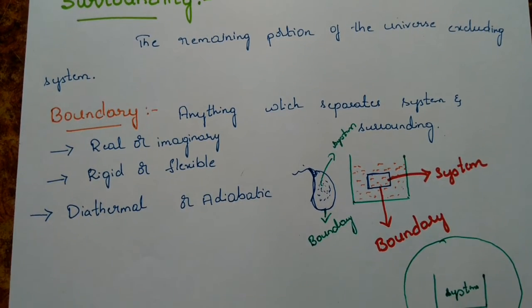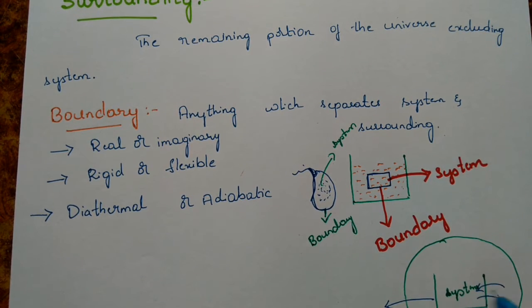This is our surrounding. So this is our boundary. Now, suppose there is a heat exchange taking place, that is either the system is giving out heat or the surrounding is giving out heat. If the surrounding is giving out heat, the system is accepting the heat. If the system is giving out heat, that is, the system is losing heat to the surrounding.